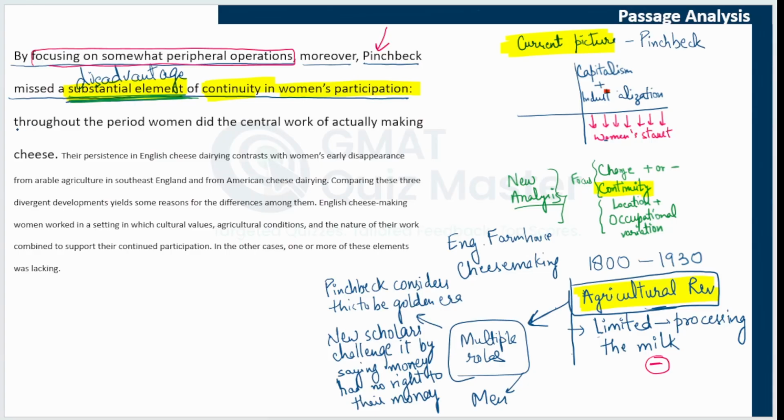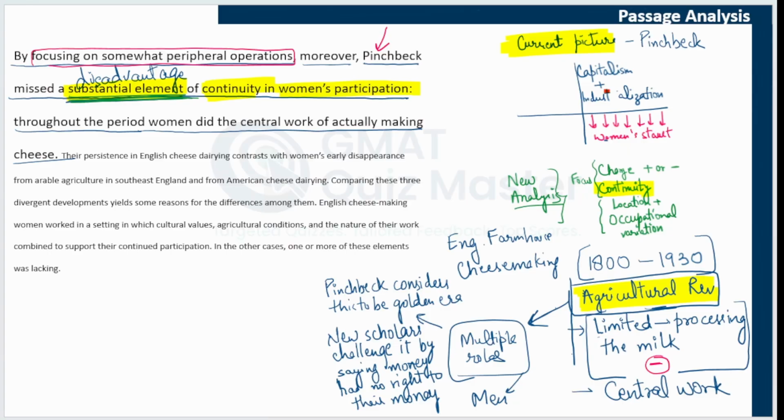Let's read further. Throughout the period, so we are still discussing 1800 to 1930, women did the central work of actually making cheese. We know that Pinchbeck said that they were limited to processing the milk. But here, the author is saying that this was the central work. Plus, they continued working. That is the continuity factor. They were not taken away from work. They did not have to discontinue their work. They were restricted to one task, but this task was the central task of making the cheese. So that is what Pinchbeck missed.